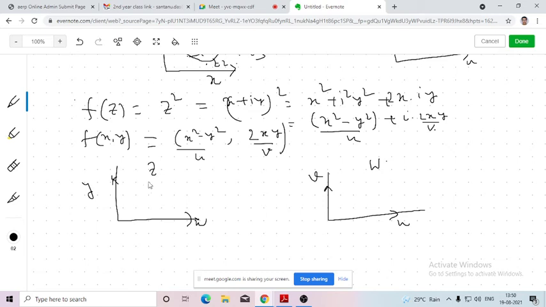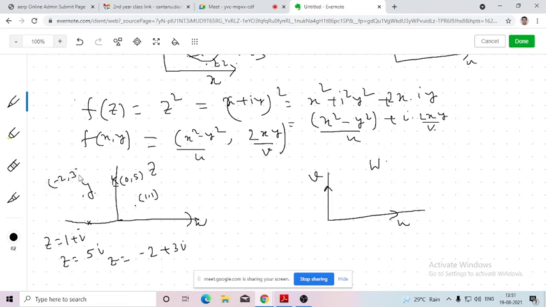So let's say I am taking z as 1 plus i. 1 plus i means x is 1, y is 1. So that is the point (1, 1). I am taking, let's say, z equals 5i. 5i means x is 0, y is 5. So that is the point (0, 5). I am taking a point z as minus 2 plus 3i. Minus 2 plus 3i means negative x axis, that is x is minus 2 and y is 3. So that will be this sort of thing.